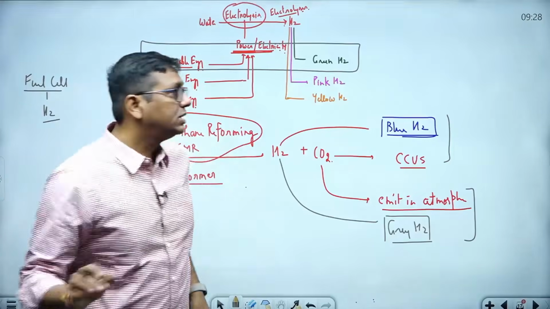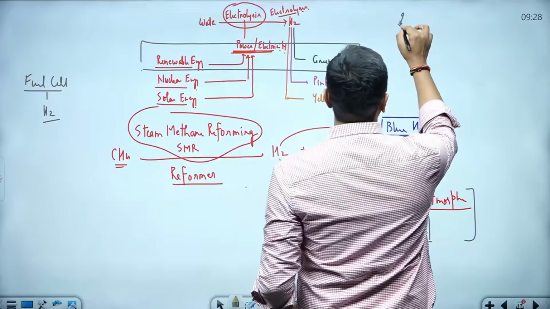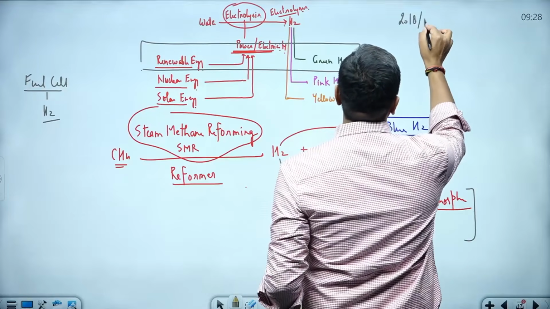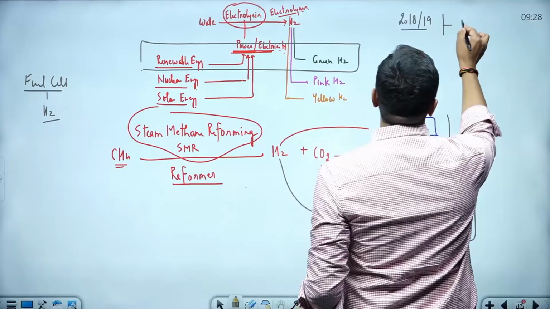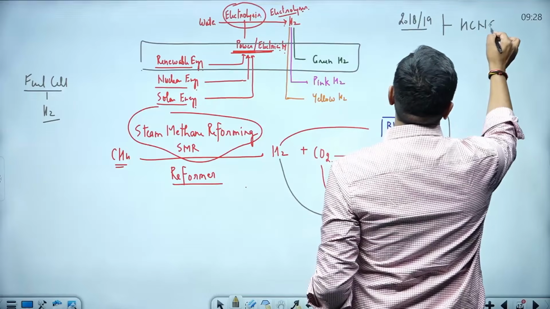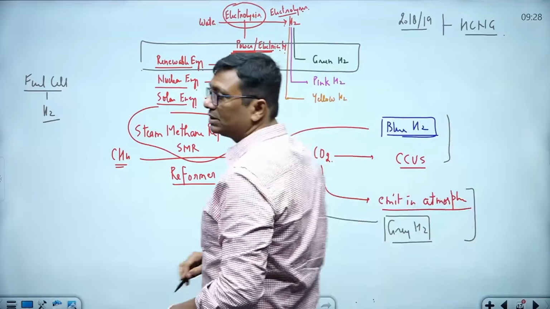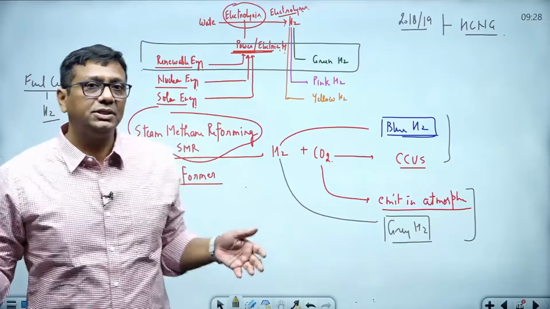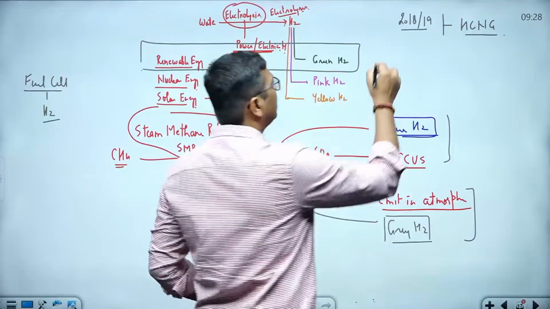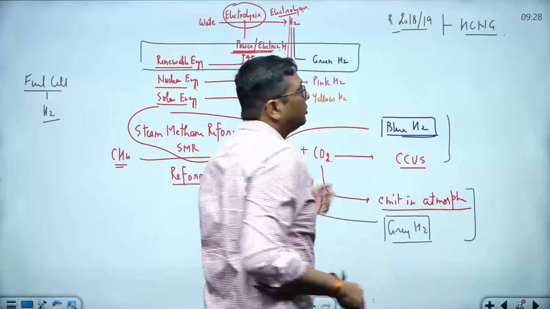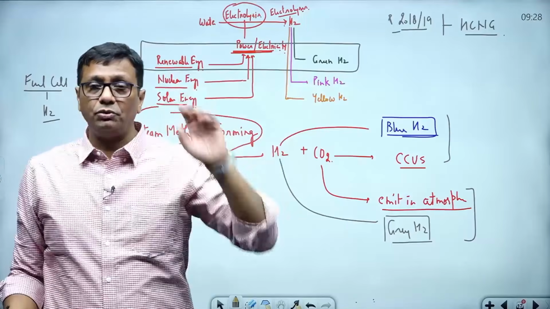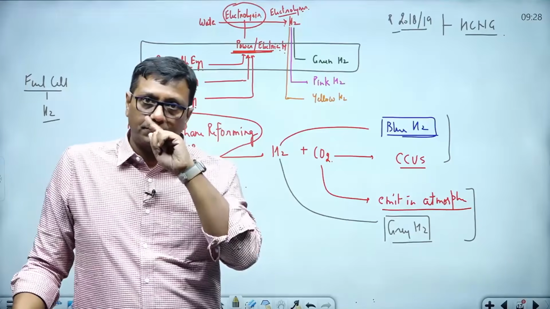Even around 2018-19, I found a question in the UPSC paper about hydrogen CNG. What was the hydrogen CNG concept in the 2018-19 PYQs? This is also from hydrogen; I'm talking about 7 questions from hydrogen.